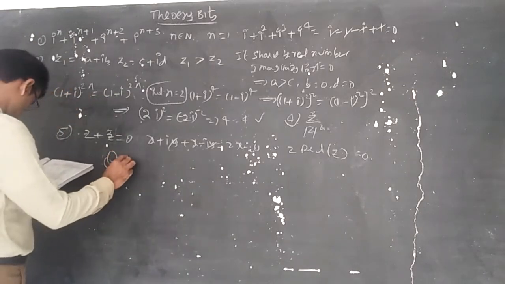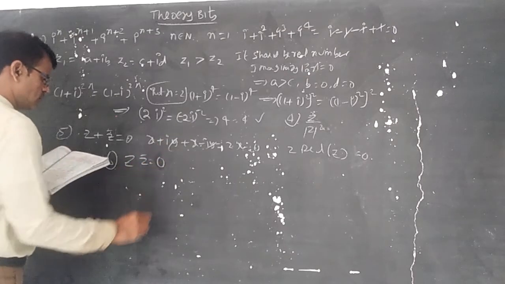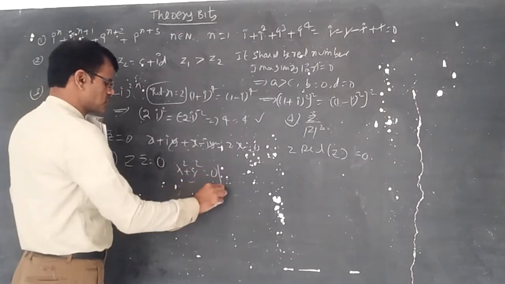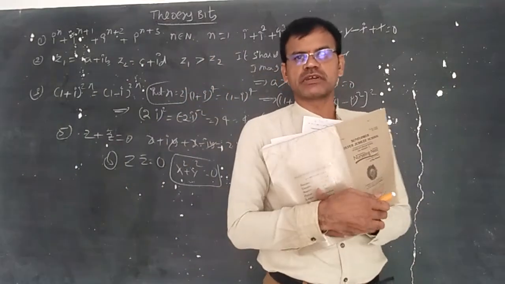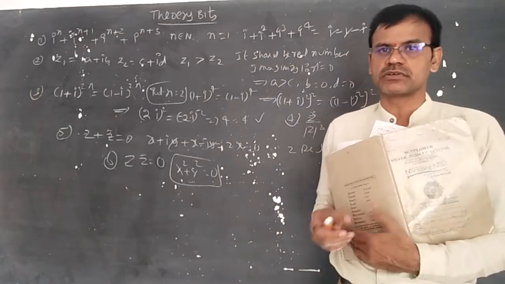Sixth question: modulus of z equal to 0. You can understand that x square plus y square is equal to 0. Z is equal to x + iy, z bar is equal to x - iy. If you multiply x + iy and x - iy, you will get x square plus y square equal to 0.